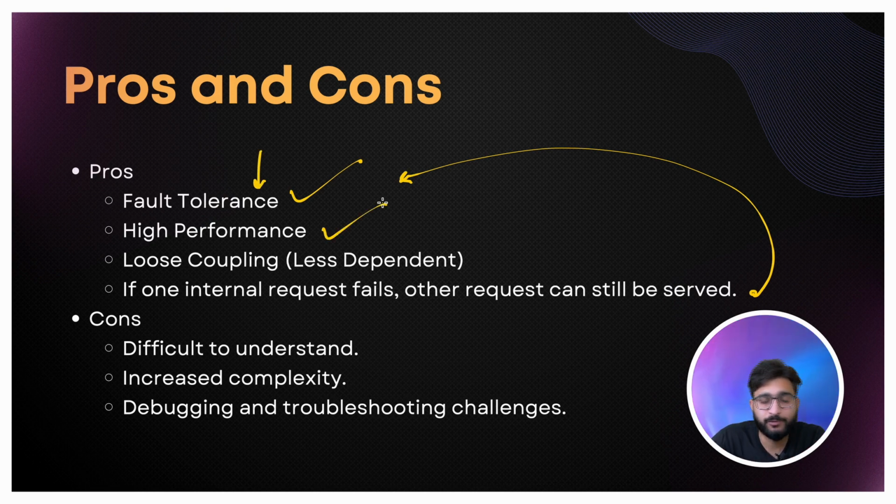Second is high performance, because you don't have to wait for your request to be completed. You can make another request, so your system becomes highly performant. And loose coupling, meaning less dependent. In the earlier model, a request was really dependent on a particular service, and only when that service sent the response would the request be completed. It's not like that here, it is loosely coupled, whereas there you had tight coupling.